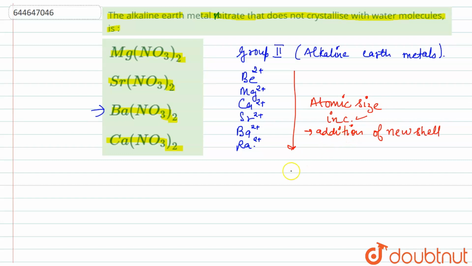Now, barium nitrate does not crystallize. The water molecule, H2O, is a small molecule, so small molecules will obviously combine with small metals. The options given are magnesium, calcium, strontium, and barium. Barium has the largest atomic size among these 4 elements. So the reason for this effect is size disparity.